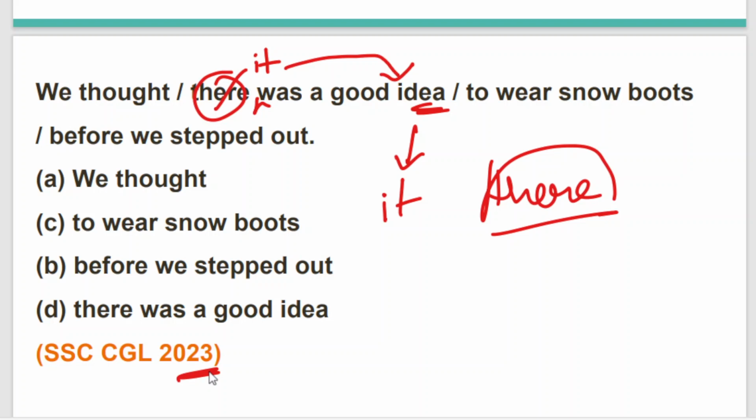Well, that's all for articles for this class, and also that's all for article classes. This is the fourth and last article class for the SSC CGL batch. We had four classes on articles. I hope you all had a clear conception of an article, and I could help a little more by giving a clear idea about how we face questions on articles and how we can solve them.